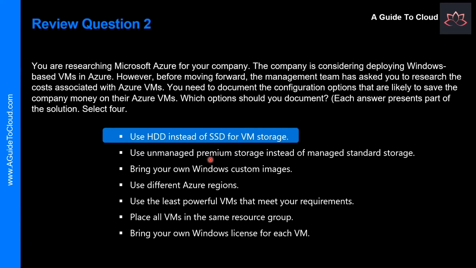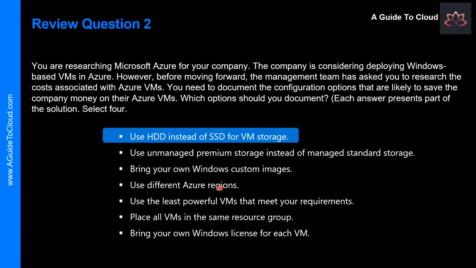Use unmanaged premium storage instead of managed standard storage. That is not going to make any difference. Premium storage is basically the same cost even if you use unmanaged or managed. Bring your own Windows custom images. That is not going to reduce any cost. If you bring your custom image, you're still paying for the license.